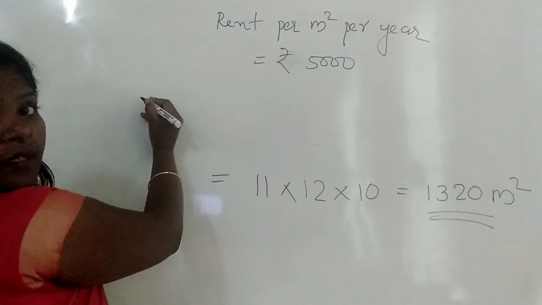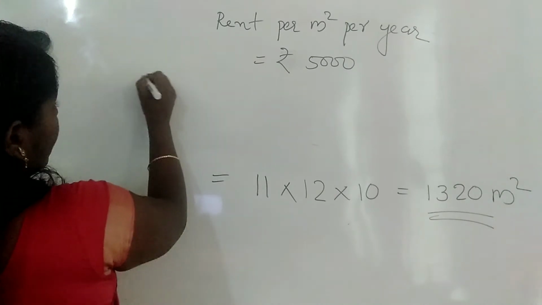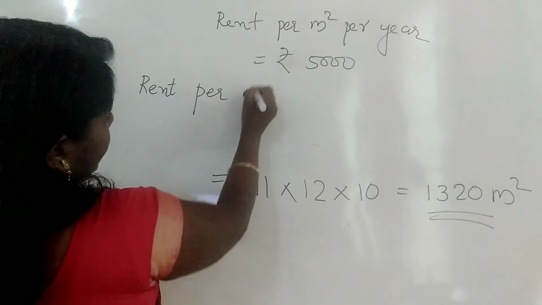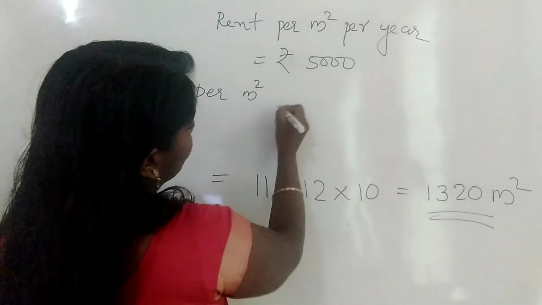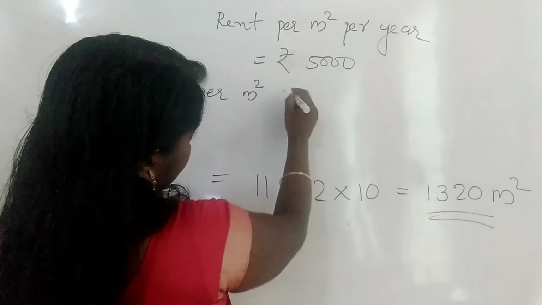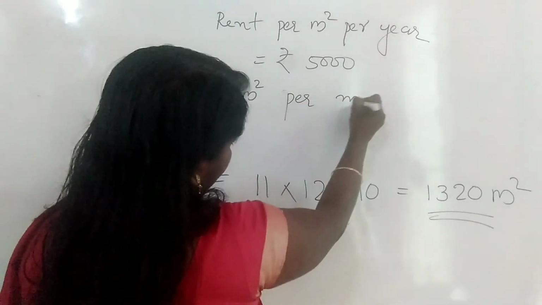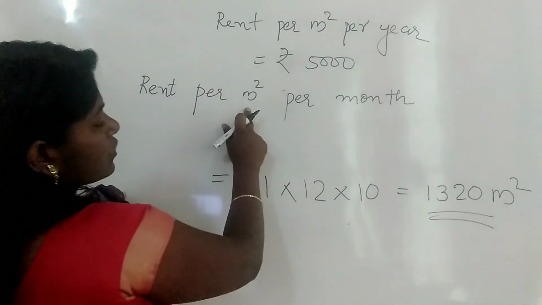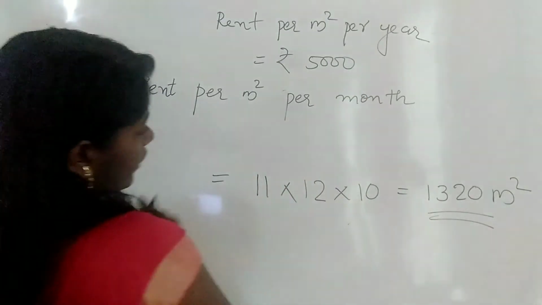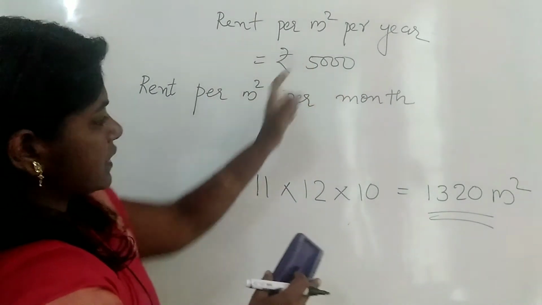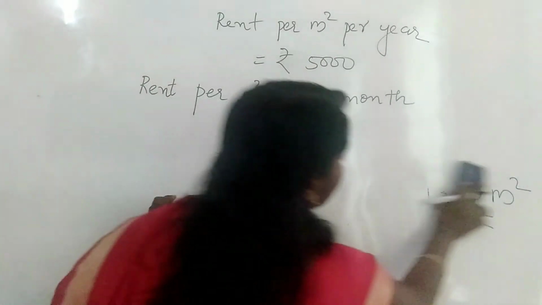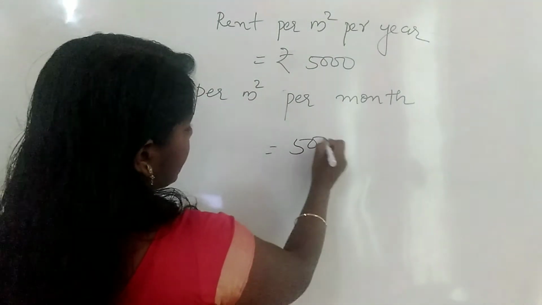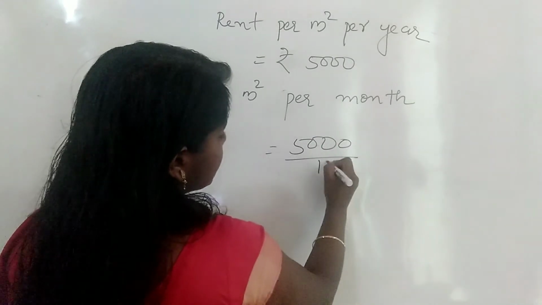Then next, what should we write? Rent per meter square per month. What will be the rent for 1 meter square per month? How can we find it? 1 year equals 12 months. So how can we find the rent for 1 month? Okay, it is very easy. That is 5,000 divided by 12.